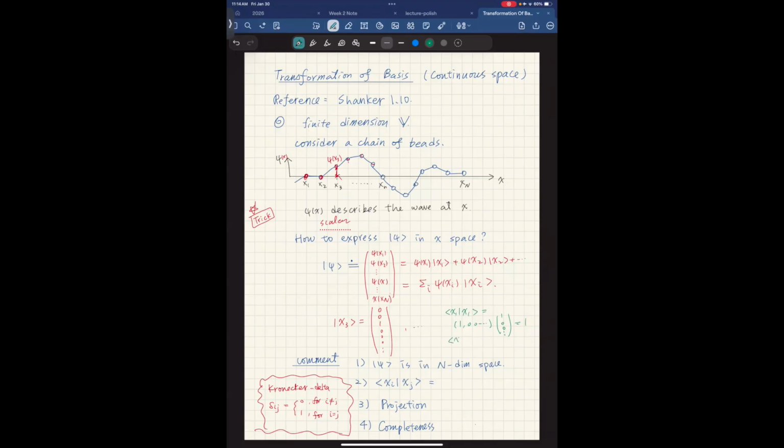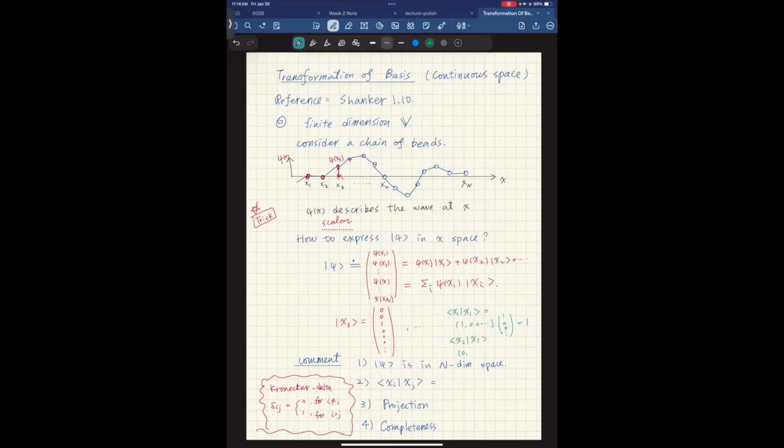Then if I find out the overlap between x2 and x1, x2 is 0, 1, 0, 0, 0, 0, and x1 is 1, 0, 0, 0. If you do the inner product, 0 times 1 is 0, 1 times 0 is 0 again, so it will be 0.